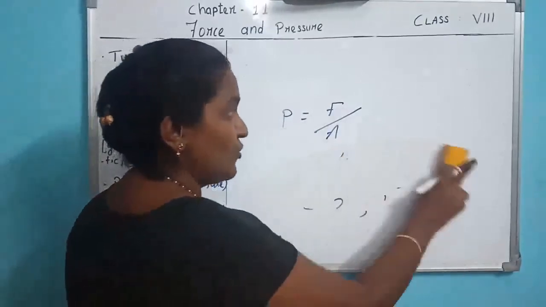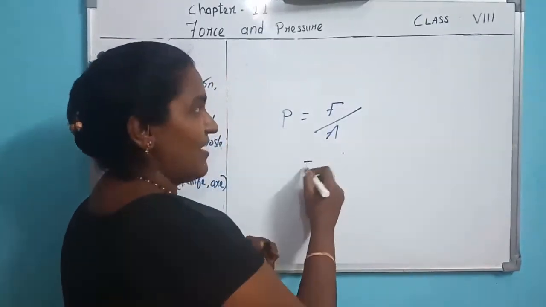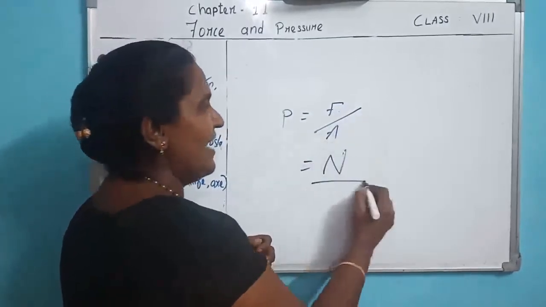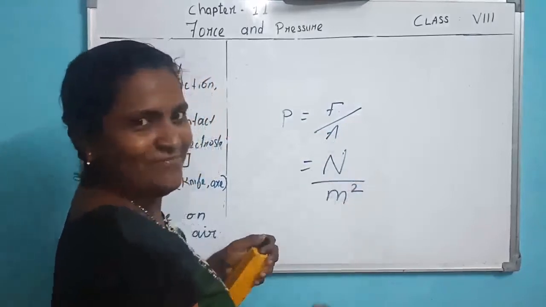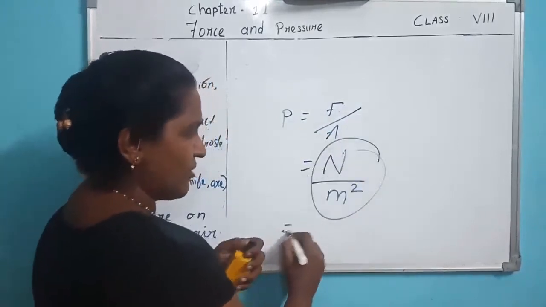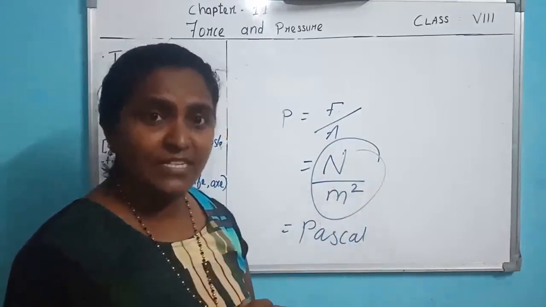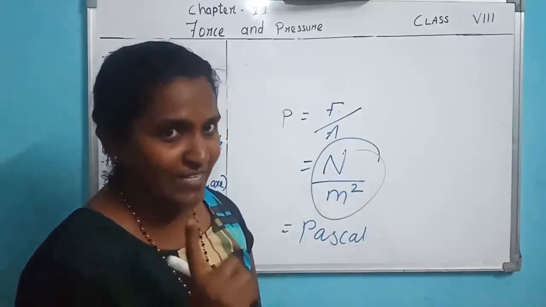Now the unit: you already studied in the previous class, the unit of force is Newton, and area is always in meter square. Newton per meter square equals Pascal.